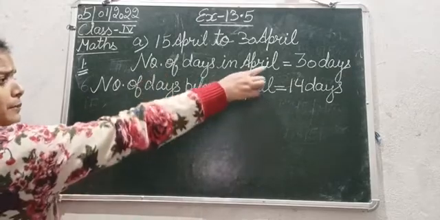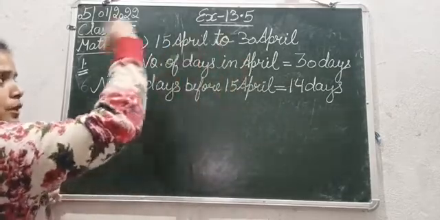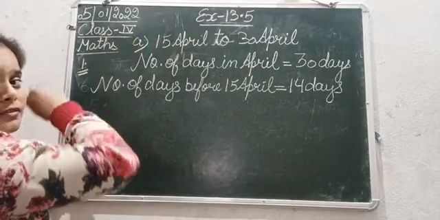So number of days in April is 30 days. Number of days before 15th April is 14 days. 15 अप्रैल से पहले कितने दिन हुए जो हमने include नहीं किए? That is 14 days.